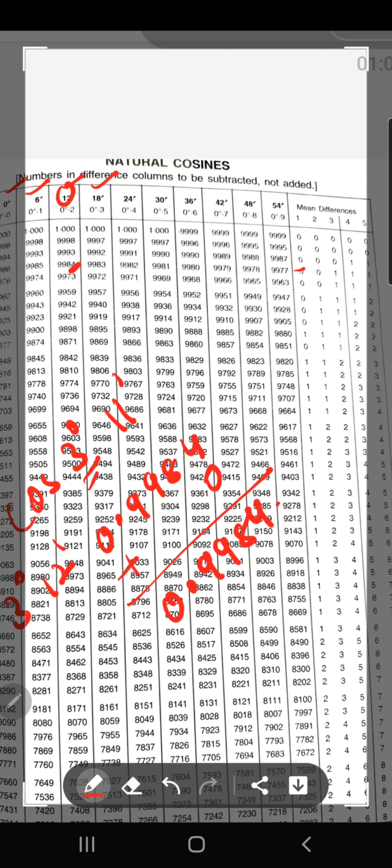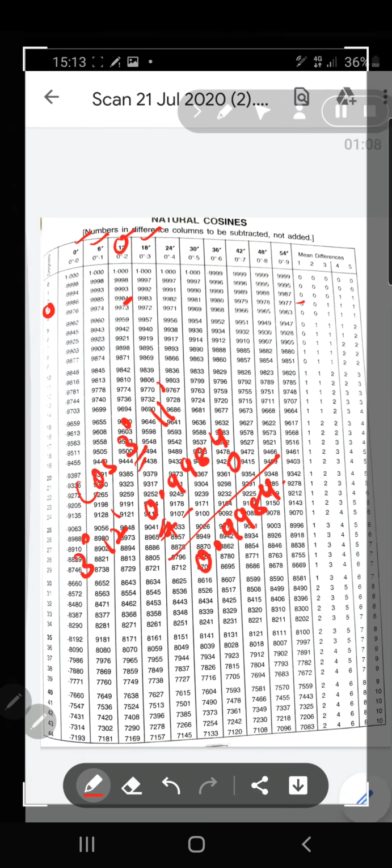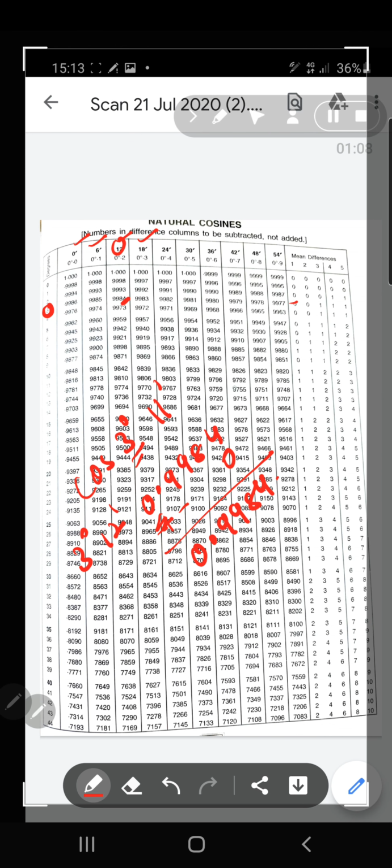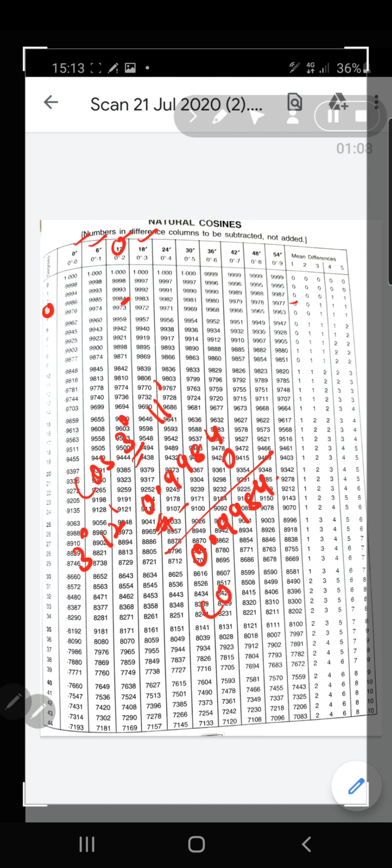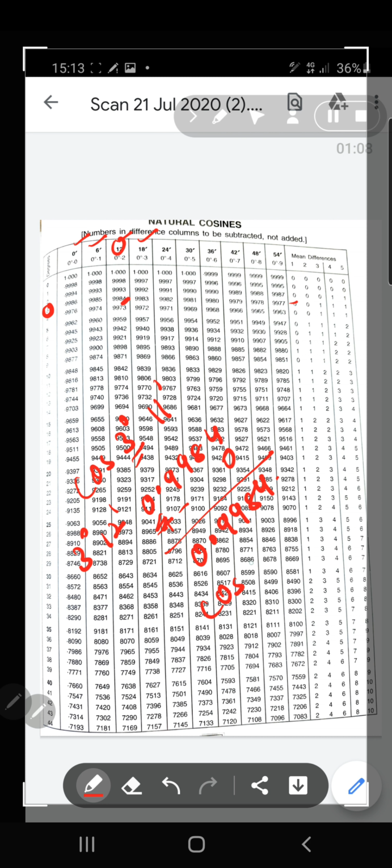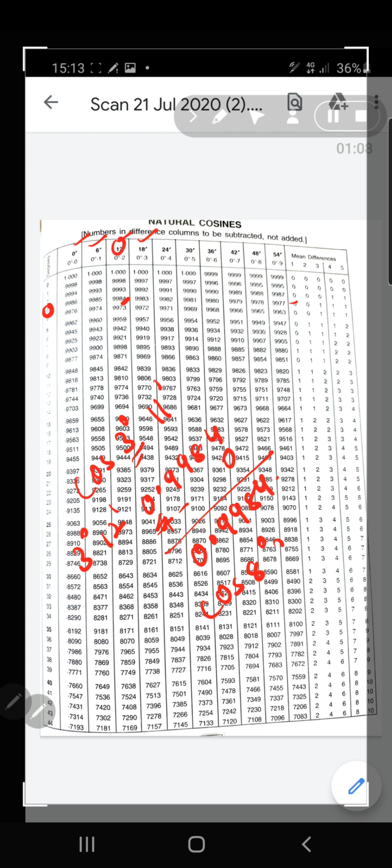Okay. Then suppose you want to go for any other value, let's take it random. Cos 8 degree and suppose we have 32 minutes.